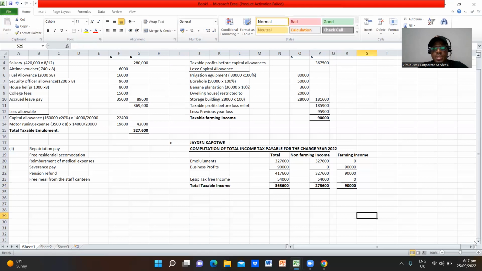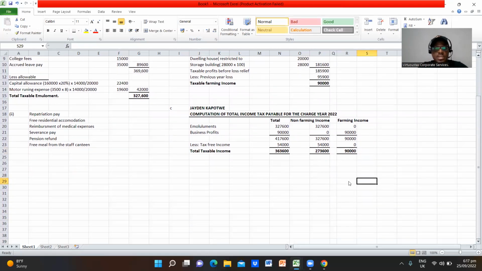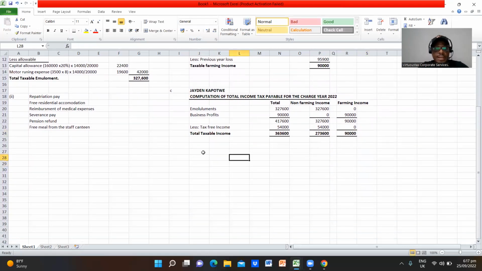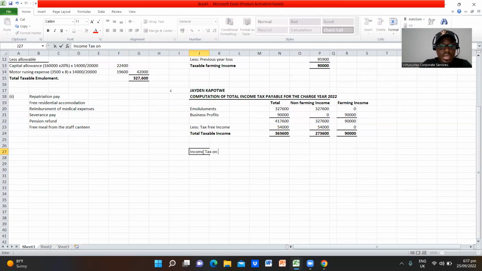The only thing remaining now is to calculate the tax payable. So we are going to say income tax on non-farming income.